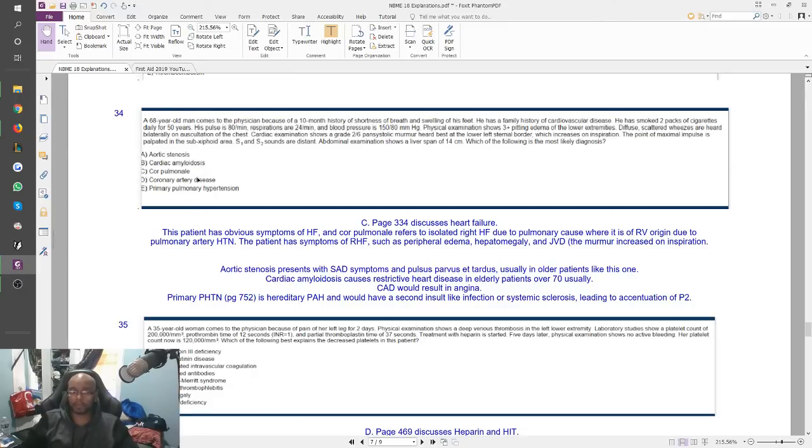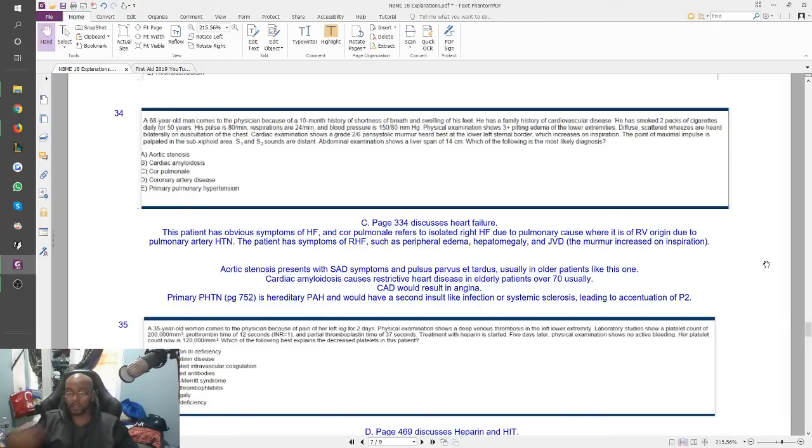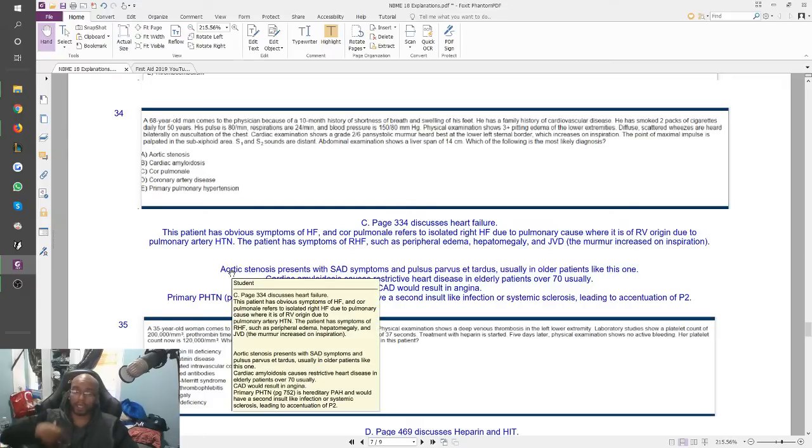So you look at all your answer choices, which of these is related to heart failure, and it's the cor pulmonale, right? This patient has obvious symptoms of heart failure, and cor pulmonale refers to isolated right heart failure due to pulmonary cause, where it is of right ventricular origin due to pulmonary artery hypertension. The patient has symptoms of right heart failure such as peripheral edema, hepatomegaly, and the JVD, right, where the murmur increases on inspiration. Not only would the murmur increase with inspiration, the jugular venous distension would also increase with inspiration because everything from the right heart is backing up.